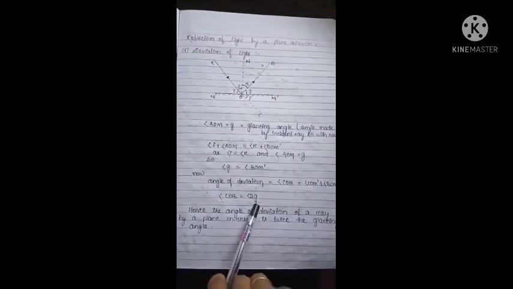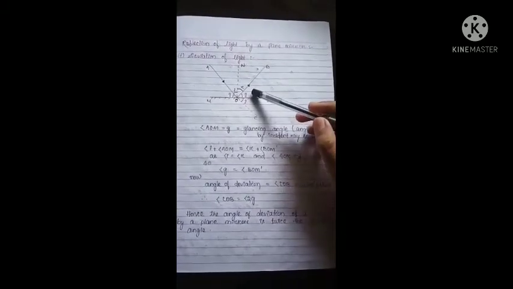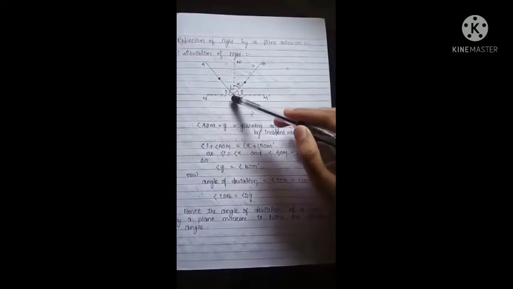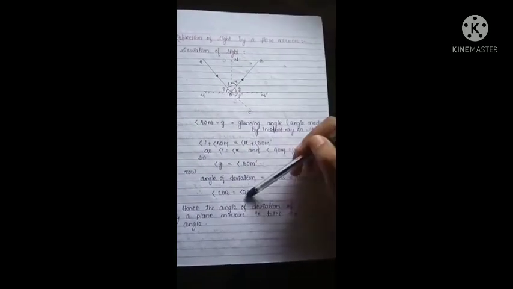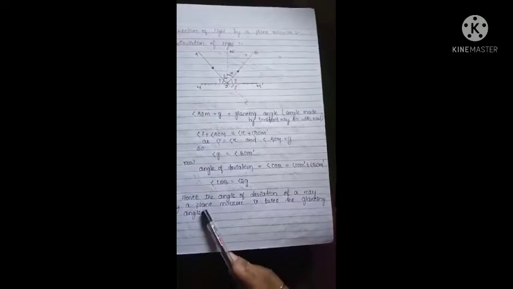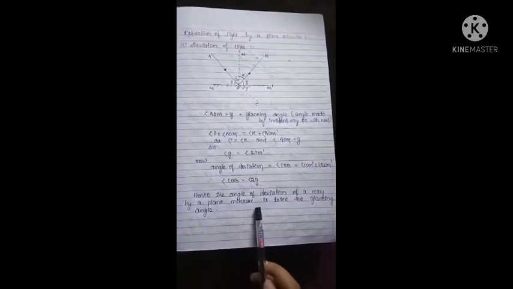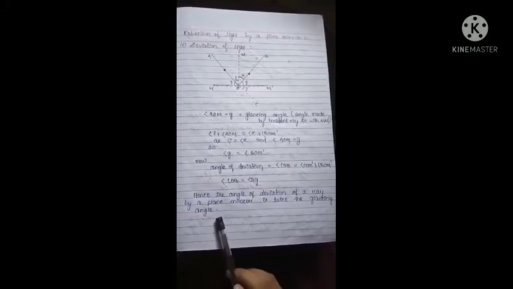Is equal to 2g, because we already know that VOM dash is g, and as both angles are equal, COB is equal to 2g. Hence the angle of deviation of a ray by a plane mirror is twice the glancing angle.